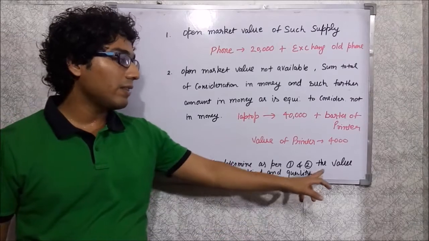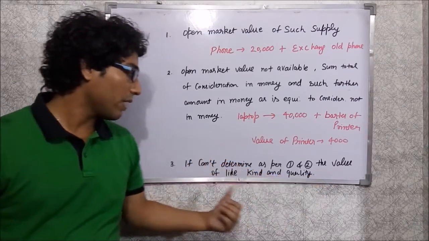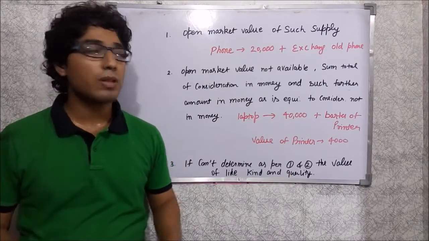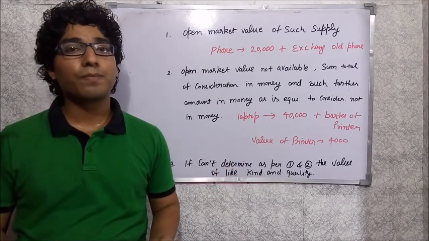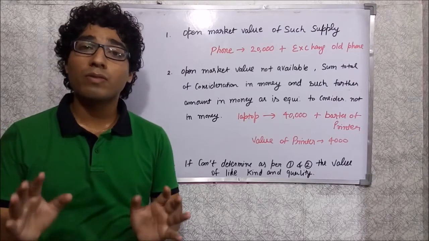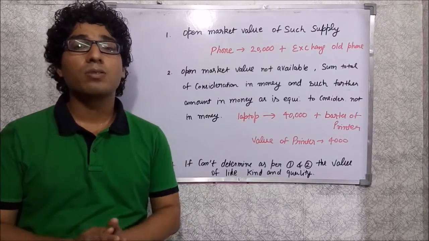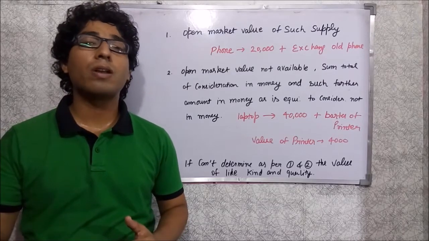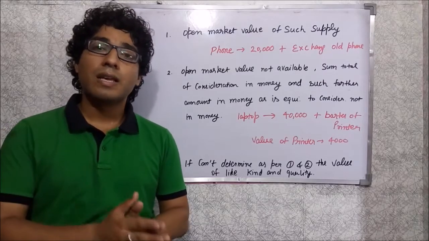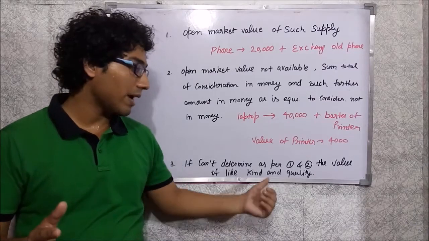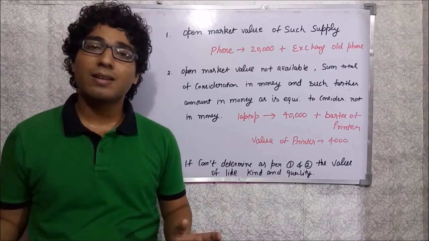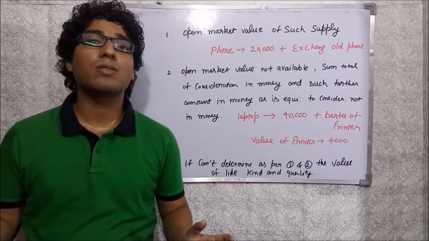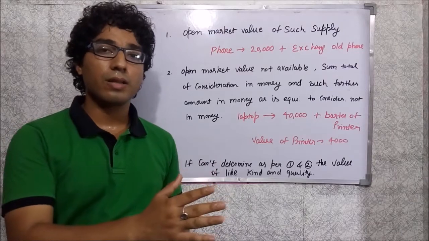This says the valuation of that good will be the value of goods of like kind and quality. Suppose the laptop is of SCL and you don't know its open market value; then the valuation will be the value of a similar kind and quality of laptop. Suppose the same quality and kind of laptop is of Dell; then whatever the open market value of the Dell is will be taken as the open market value of that SCL.